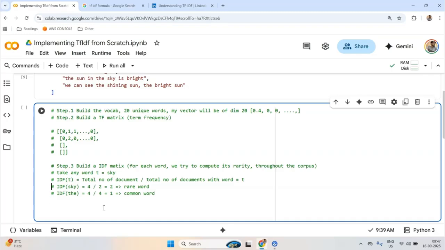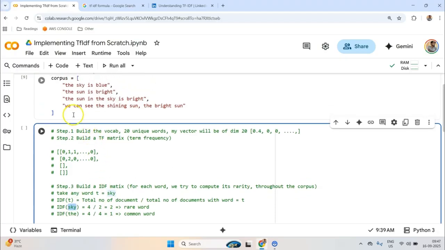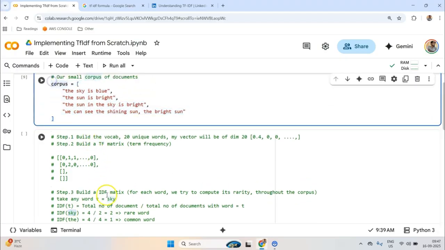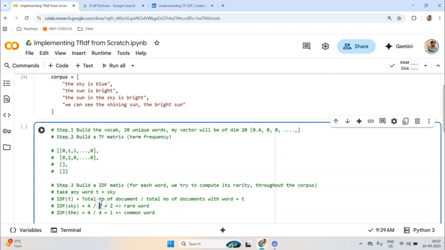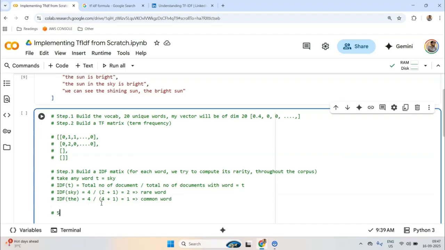Now, also one more thing: there can be a situation where a particular word is not there in any of the documents. Then in that case, the denominator will be 0. So to take care of that, what we usually do is we add 1. So if this is 0, then we don't have a situation of divide by 0. I hope it makes sense. So in the formula we add 1 just to avoid the situation of dividing by 0.